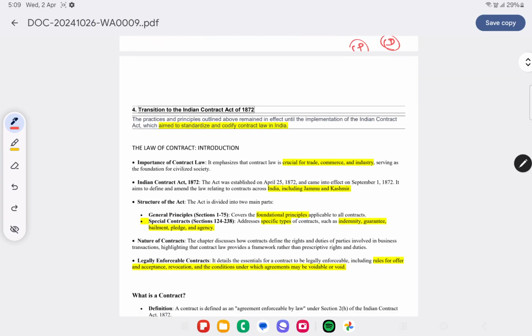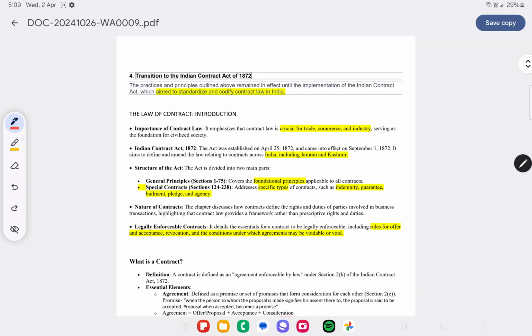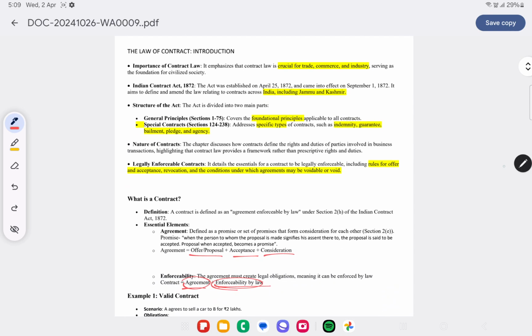Transition to the Indian Contract Act. So far we saw what all was there earlier and how the Contract Act has evolved. Now we have the Indian Contract Act 1872. So what about the Indian Contract Act of 1872?